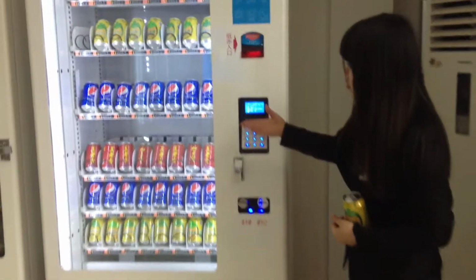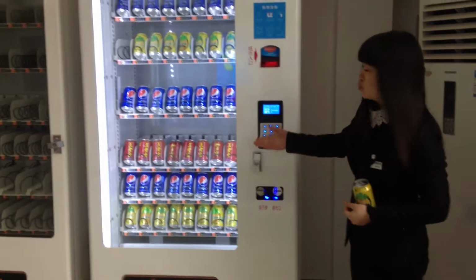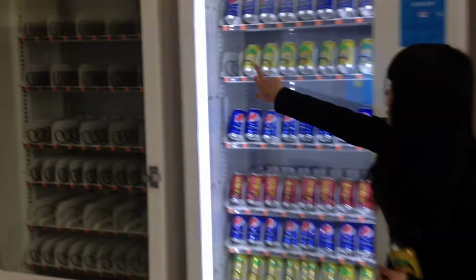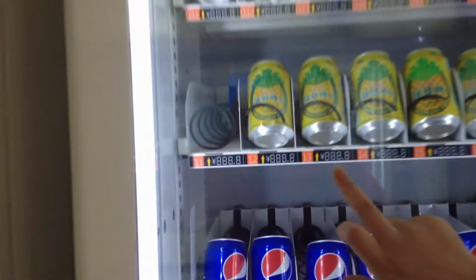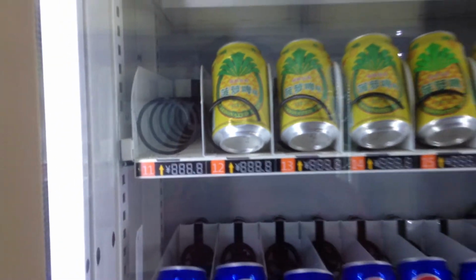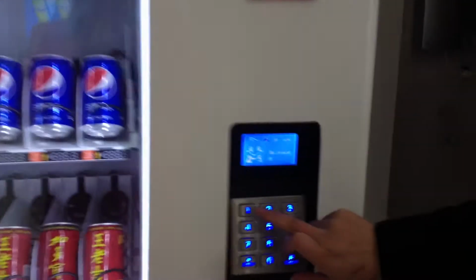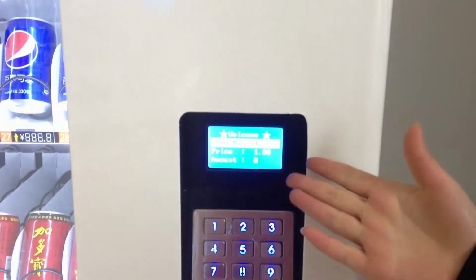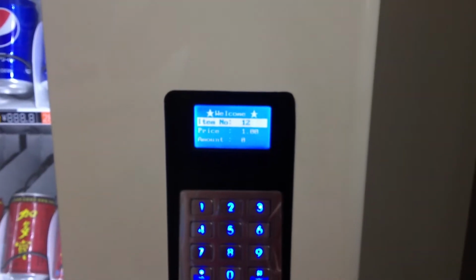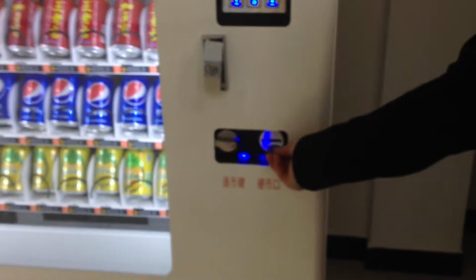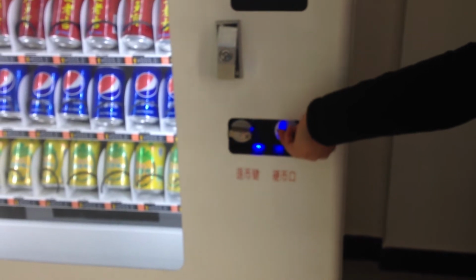Now let me show you how to buy another item. If I want to buy these products, 12. Just press 12. The price is $1. You can pay by coins. Insert the coin here.